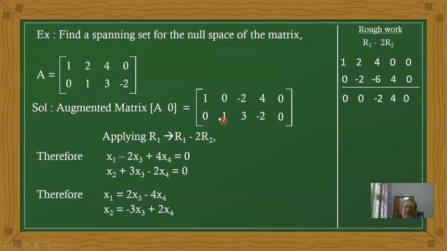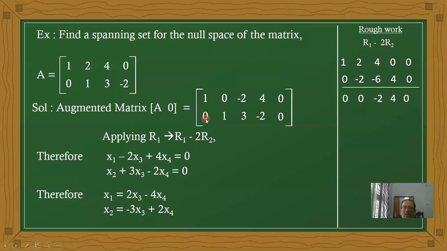Now it is in row echelon form. The columns are the x1, x2, x3 and x4 coefficients. Comparing with 0: x1 plus 0 into x2 there is no need to write, minus 2 into x3 plus 4 into x4 equals 0.